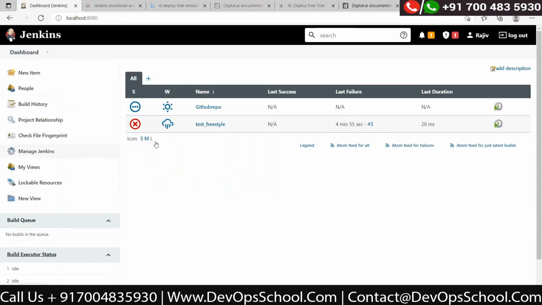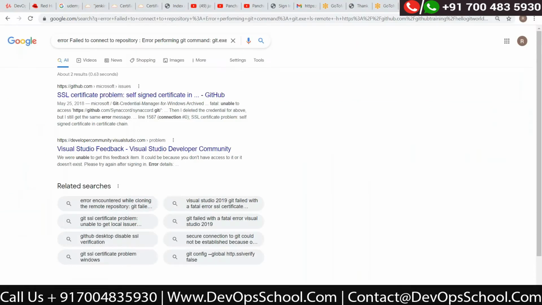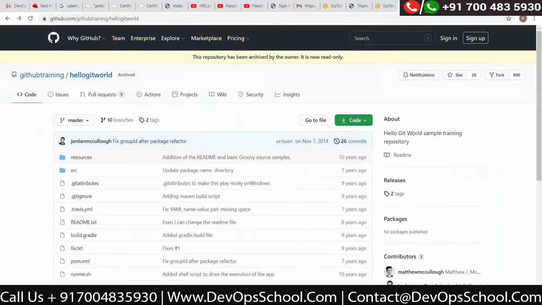Okay, I found the issue why we were facing the issues in our previous one. The command was git.exe, and the relative path was mentioned. So we have to give the complete path for git. And to avoid that, the plugin can be used.